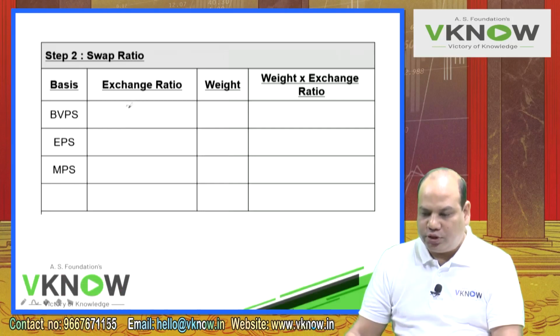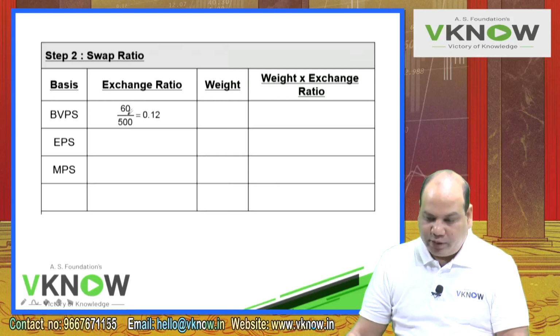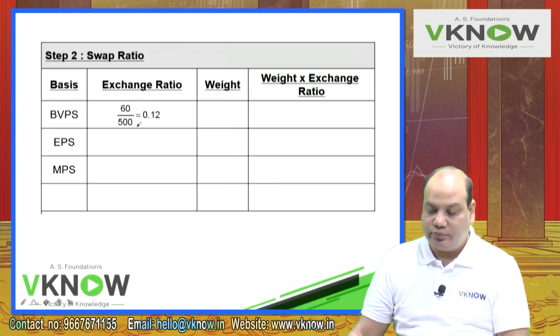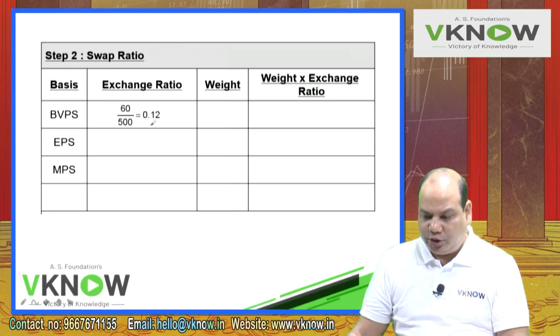Go to your step 1, search for book value per share of target company Abhishek Limited, 60 divided by 500. 60 divided by 500 is 0.12.